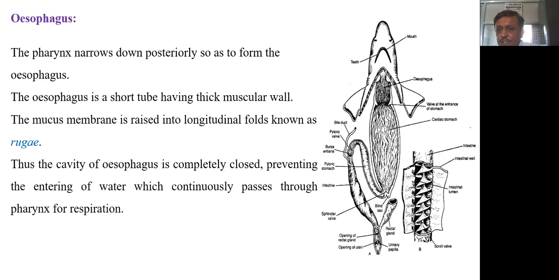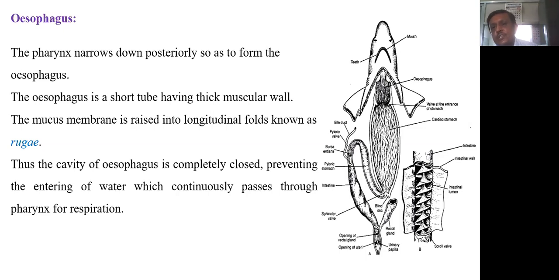The diagram is showing a cut section of the esophagus, a longitudinal cutting, and the esophagus is cut open. But if it is just like a tube, then imagine the inner lining containing rugae. The entire cavity of the esophagus is completely closed. It will prevent the entry of water which continuously passes through the pharynx for respiration.